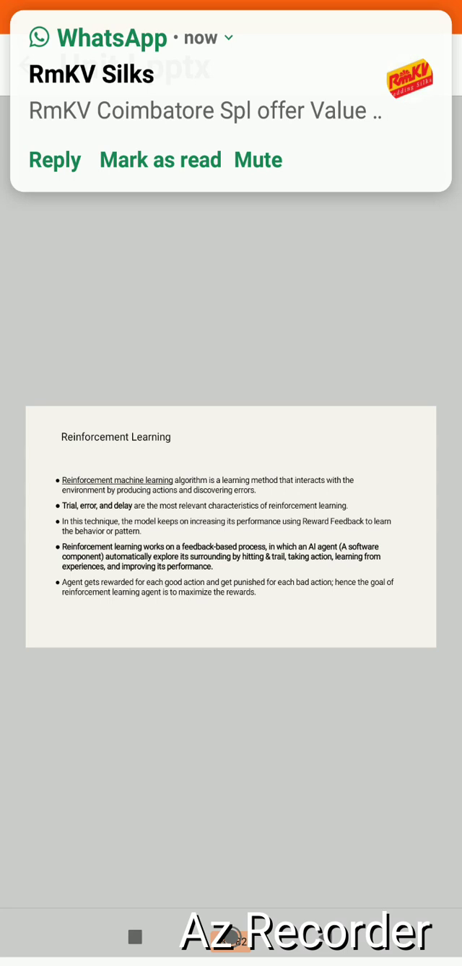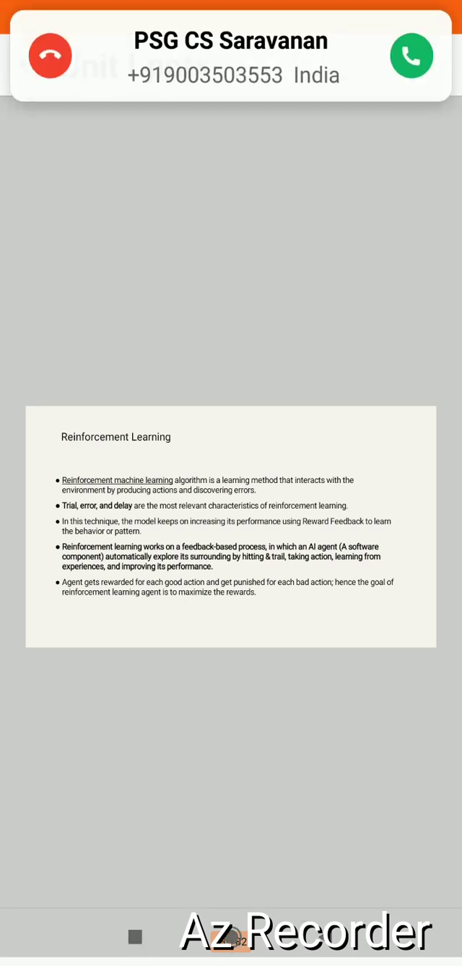Reinforcement learning is a learning method that interacts with the environment by producing actions and discovering errors. Trial and error and delay are the most relevant characteristics of reinforcement learning. In this technique, the model keeps on increasing its performance using reward feedback to learn the behavior pattern. Reinforcement learning works on a feedback-based process in which an AI agent automatically explores its surroundings by trial and error, taking action and learning from experience.